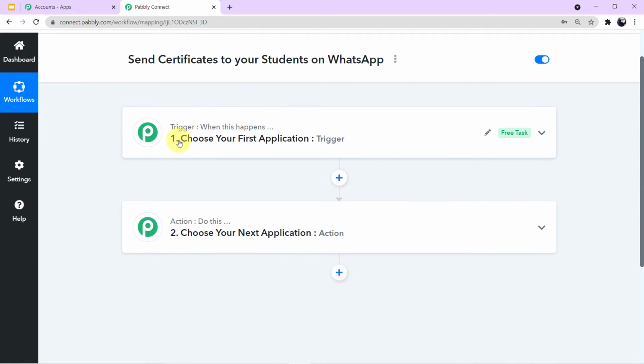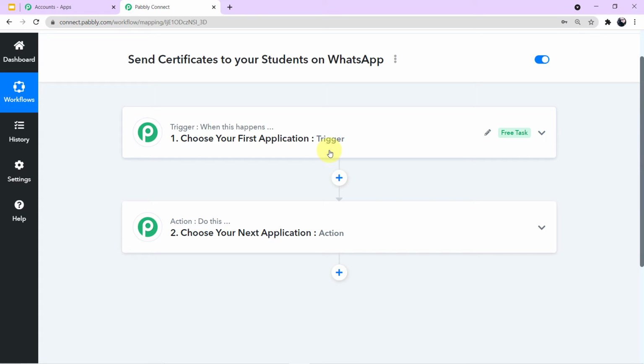Now let's first read out what is written here. It is written, trigger: when this happens, choose your first application trigger. Action: do this, choose your next application action. So you people must be thinking now, what is trigger and what is action? So trigger is the happening of an event and action is the response to it.